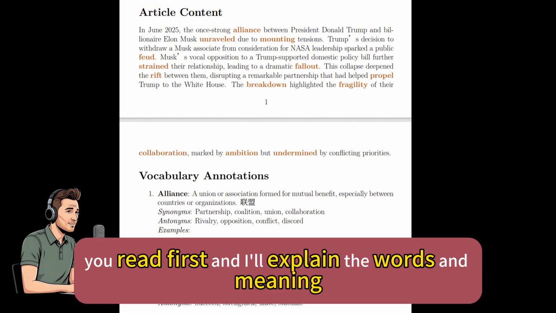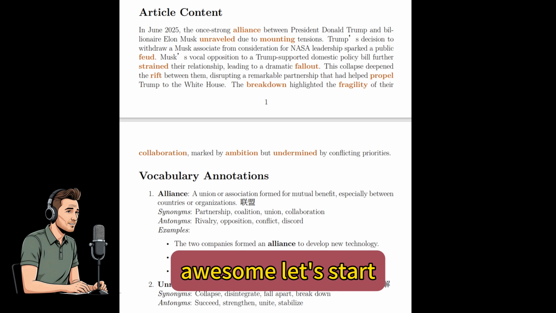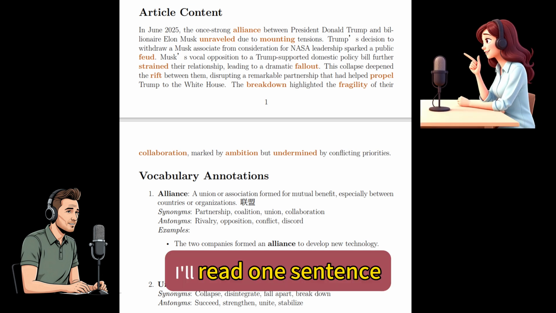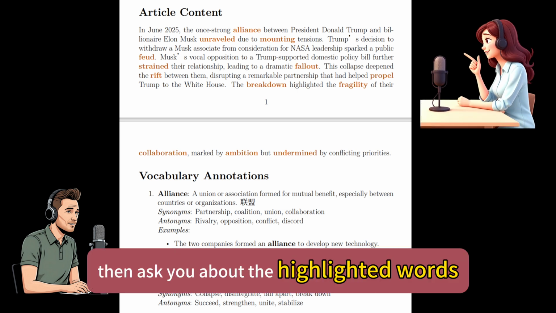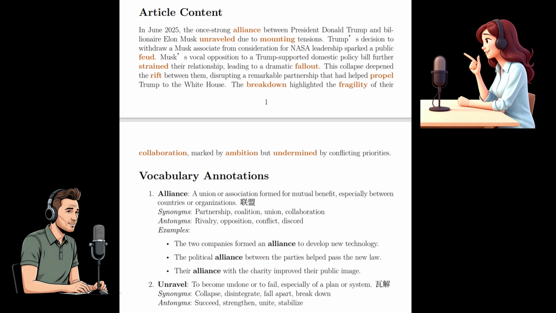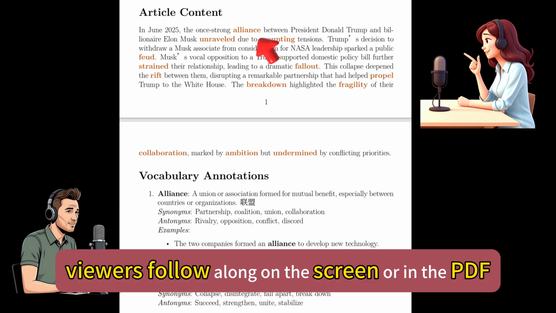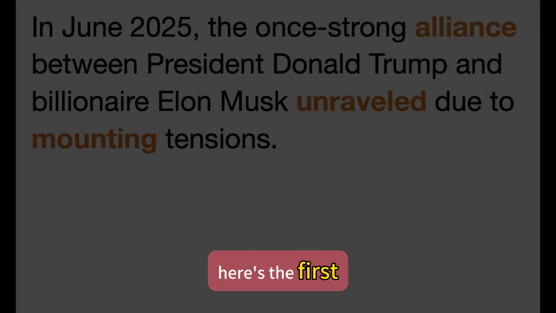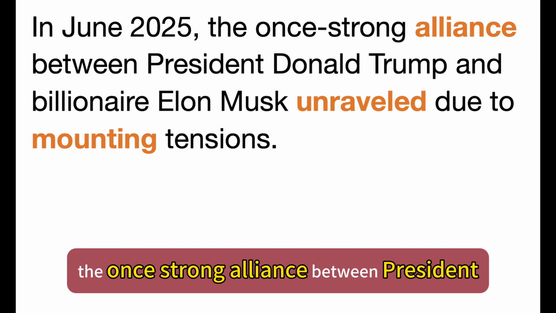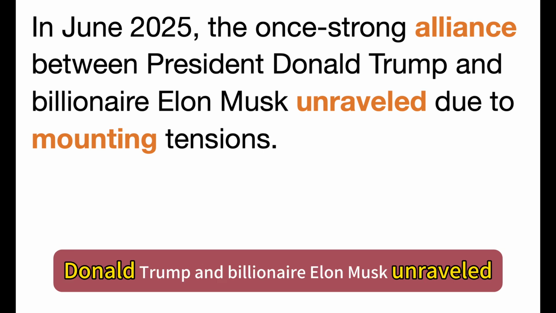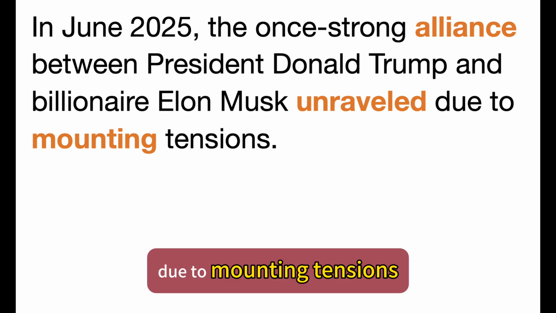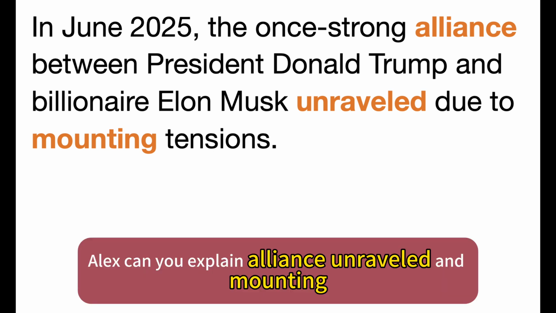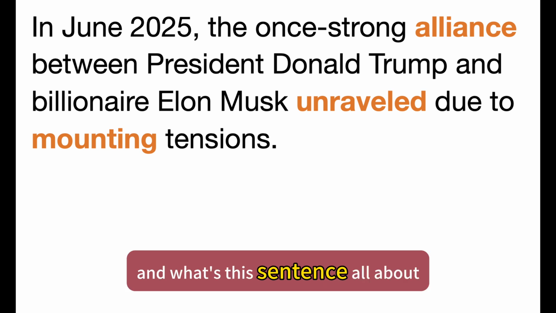Emma, you read first, and I'll explain the words and meaning. Awesome, let's start. I'll read one sentence, then ask you about the highlighted words and what it means. Viewers, follow along on the screen or in the PDF. The key words are in orange. Here's the first sentence. In June 2025, the once strong alliance between President Donald Trump and billionaire Elon Musk unraveled due to mounting tensions. Alex, can you explain alliance, unraveled, and mounting? And what's this sentence all about?